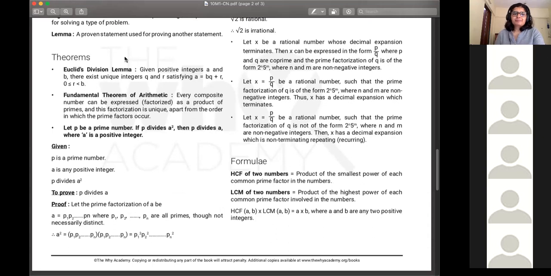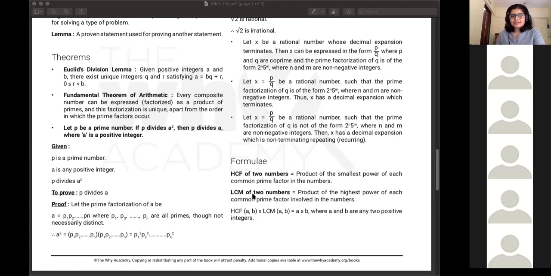mentioned. Given positive integers a and b, there exist unique integers q and r satisfying a equal to bq plus r, where r can take the values from 0 to less than b. Okay.